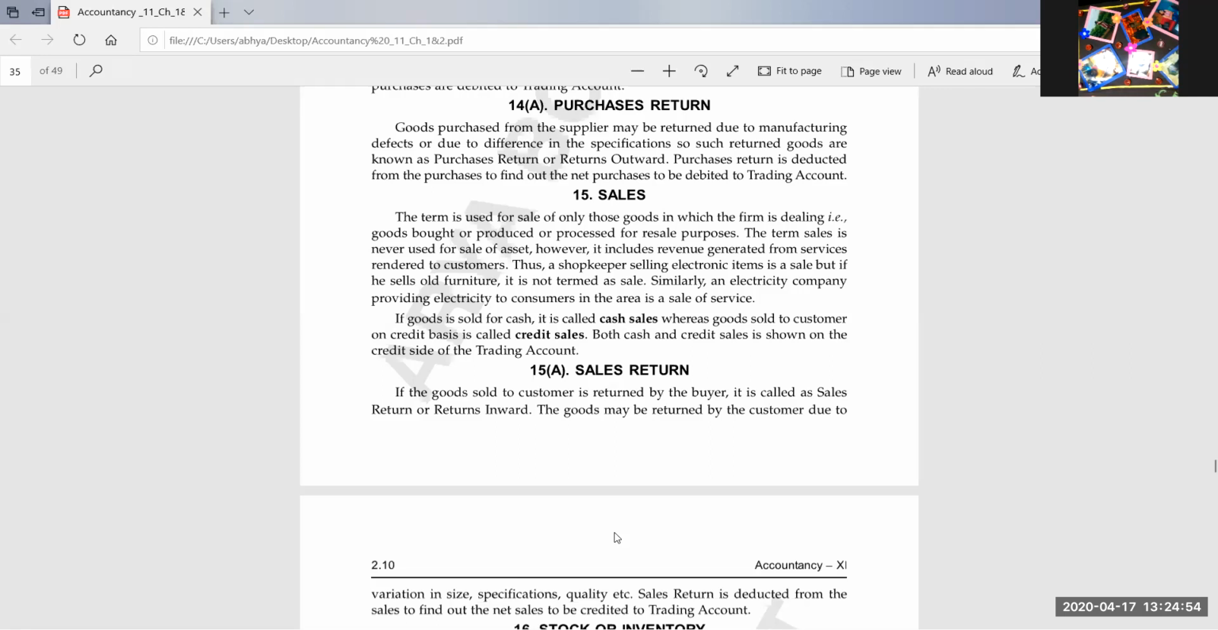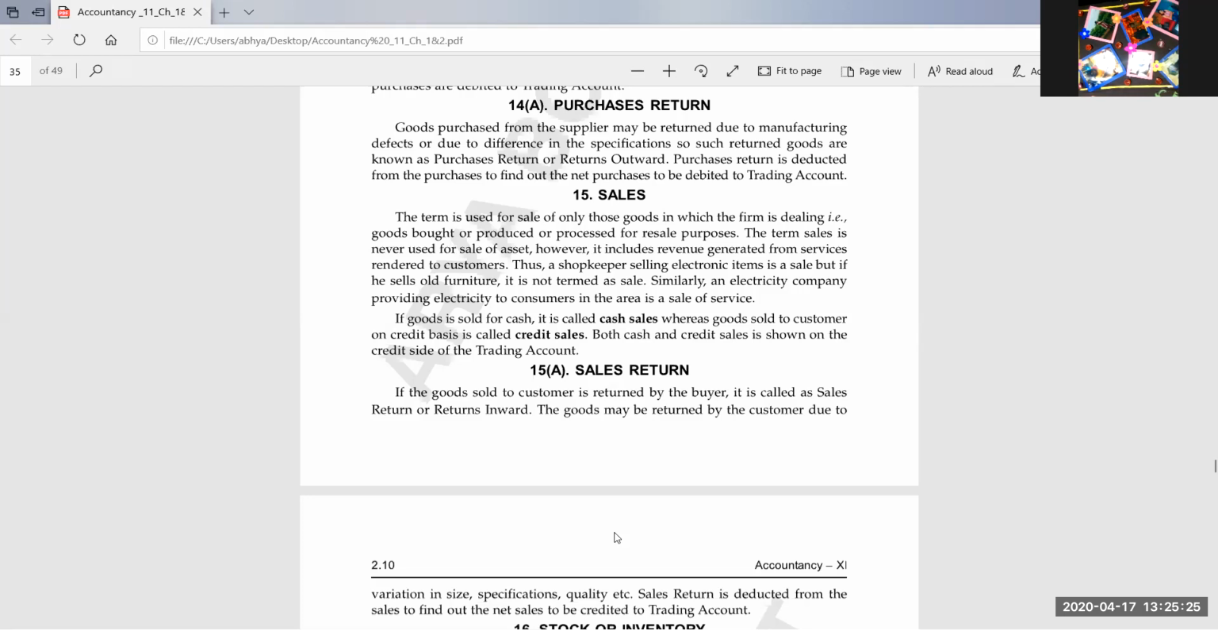Goods means the things in which the firm is dealing. So the term sale means the sale of only goods, and goods means the things in which the businessman is dealing, or the things which the businessman has purchased to resell them. Okay, so sale is never used for the sale of assets. It only includes the sale of goods. So similarly,